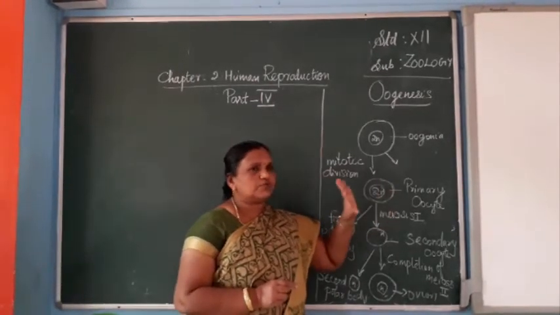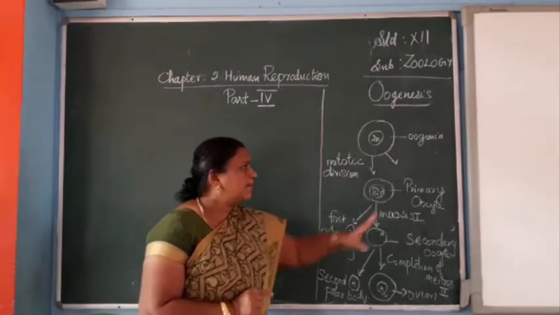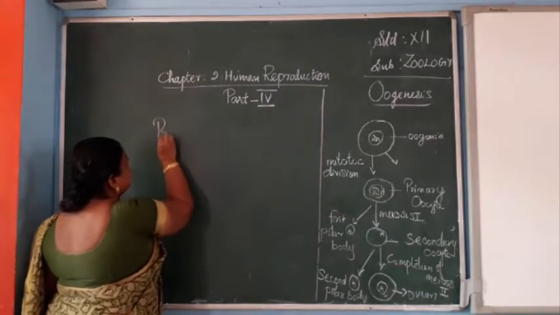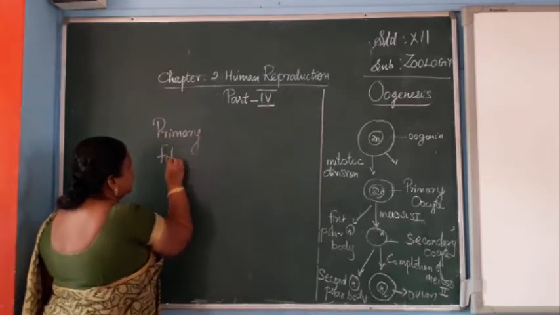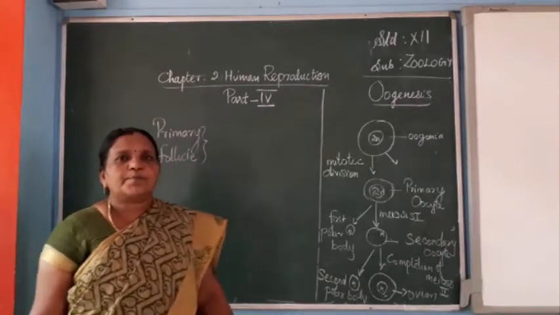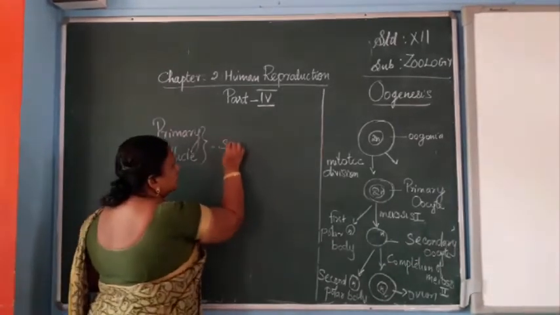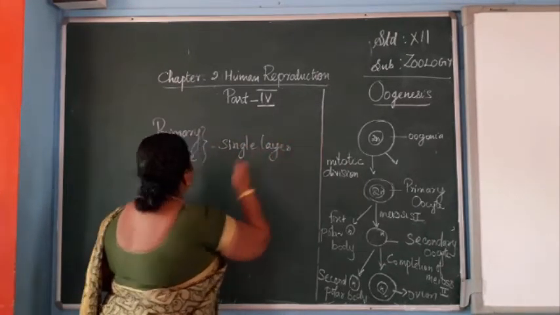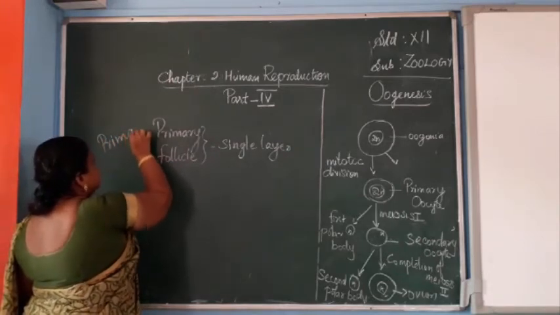When the primary oocyte is surrounded by a single layer of follicular membrane, that is called the primary follicle. Here is the single layer, and this is the primary oocyte.